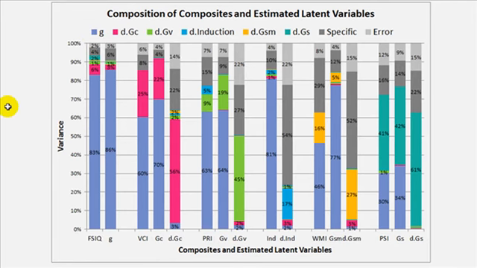So 6% of the variance in full-scale IQ is determined by DGC, the disturbance term for GC. 1% is determined by DGV, 2% by D-induction, less than 1% for DGSM, and less than 1% for DGS. 4% is the sum total of all the specific variances, and 2% comes from all the different error components of all the subtests.